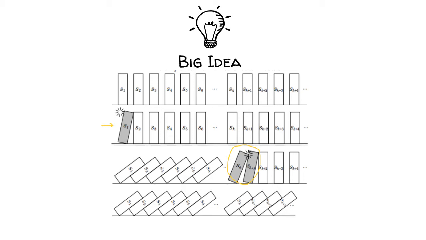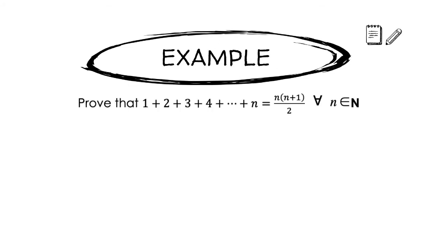In our first example, we're asked to prove that 1 plus 2 plus 3 and so on up to n, so the sum of the first n natural numbers, can be found using this nice shorthand formula, n times n plus 1 divided by 2. And a couple of details here. A lot of times in proof, we like to use a shorthand. This upside down A stands for all, or for every.